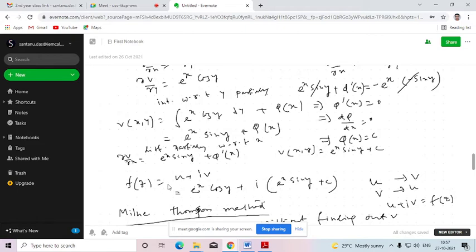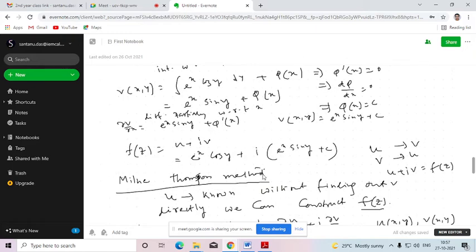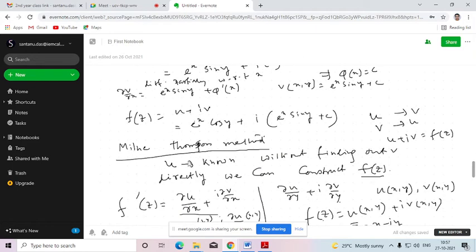Without finding the corresponding harmonic conjugate, you can never find f of z from these two methods. So for that we need to use the third one, that is the Milne-Thomson method. Here, if u is known, without finding v, we can directly construct f of z in terms of z. Is that clear?